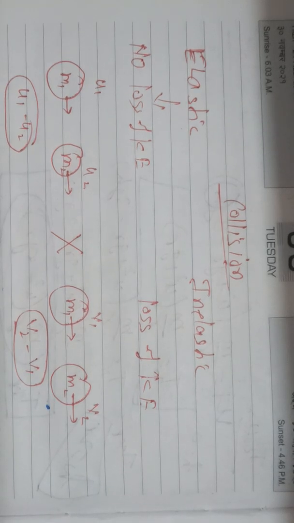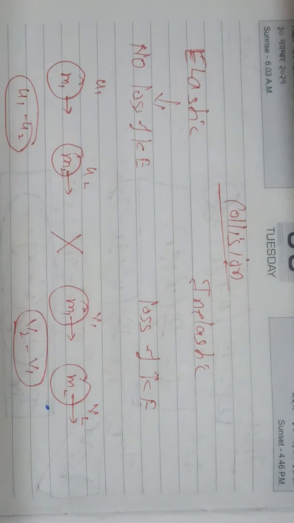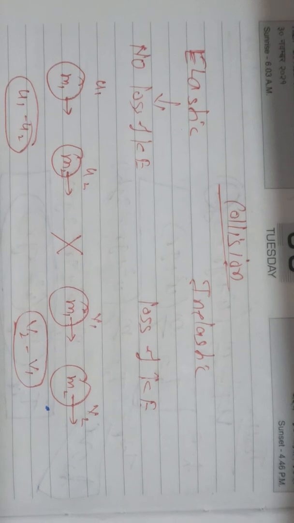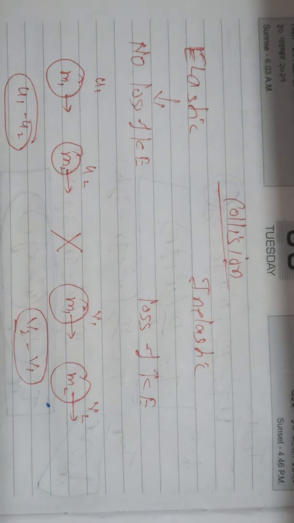Hence, derive the expression for the velocities of the two bodies in terms of the initial velocities before collision. Discuss the special cases also. This we will study. After that, we will study perfectly elastic collision in two dimensions and the coefficient of restitution. So first we will study elastic collision.